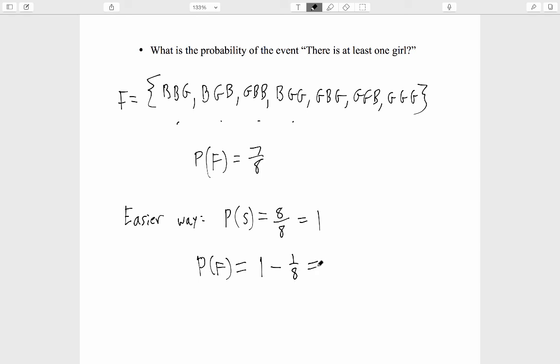Another way of saying it is that our event F has only a 1/8 chance of not occurring, therefore it has a 7/8 chance of occurring. 1/8 of the time F doesn't occur, the other 7/8 of the time F does occur. 1/8 of the time there are all boys, the remaining 7/8 of the time it's not the case that there are all boys. There is something other than all boys. We'll say more in later videos about the principle at work here.